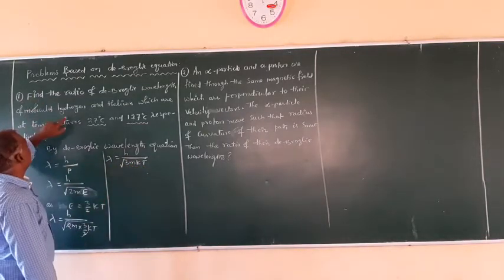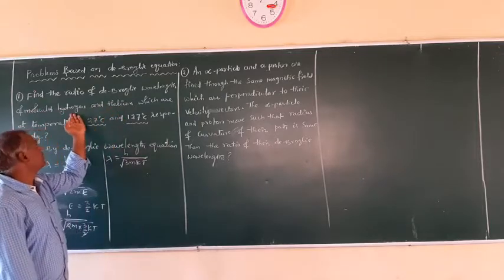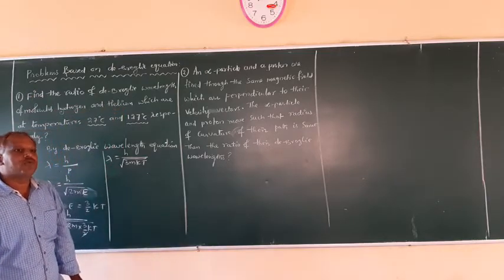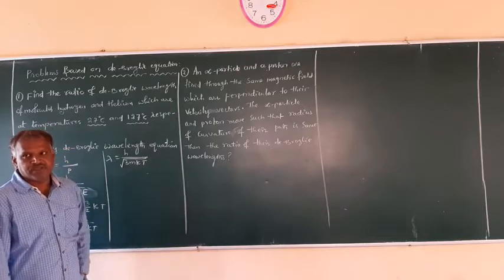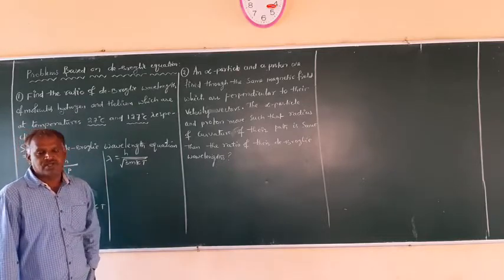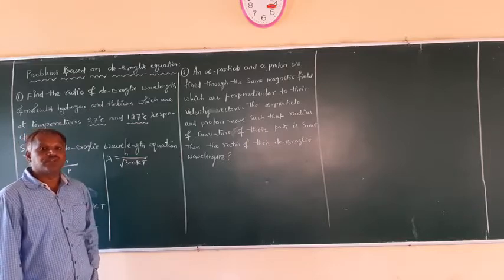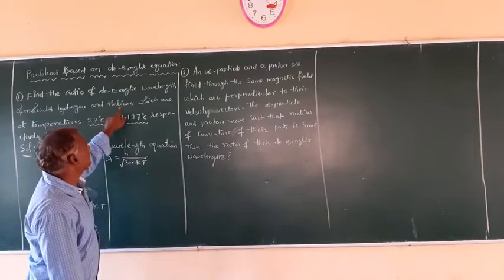Now you can see the hydrogen mass and the helium mass. Compared to hydrogen, helium is how many times? It is 4 times. Hydrogen H1 1 is a proton, H1 2 deuteron, H1 3 tritium, and He 2 4 is the alpha particle or helium.